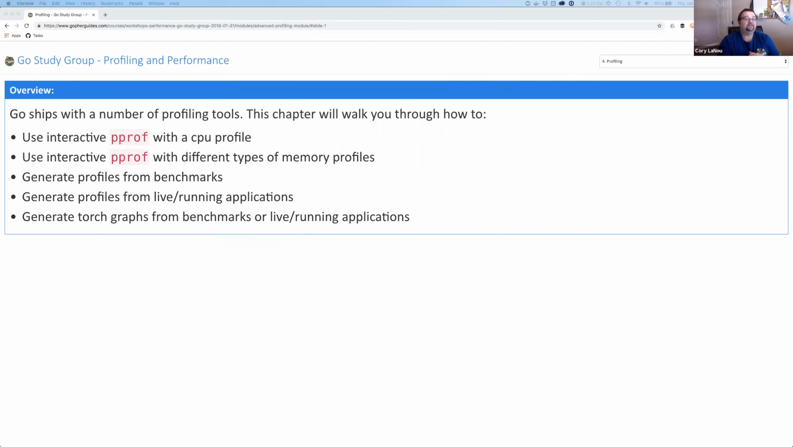All right, so to start with, Go ships with a number of profiling tools. We're going to walk through using pprof with the CPU profile, and with different memory profiles today. We're going to generate profiles from actual benchmarks, which is pretty handy. For me, the one I use the most is generating profiles from live, running programs, because that's when I typically end up having to profile. So that's the one I'll be looking at the most. And then how to generate flame graphs as well. I'm just going to turn off my video on my end only, because typically it will speed things up. All right, so everybody can still see my screen, right?